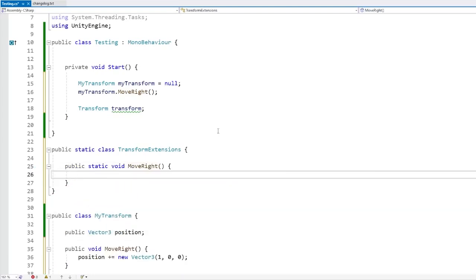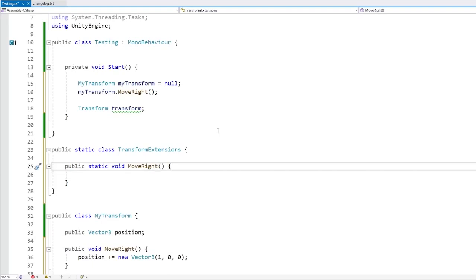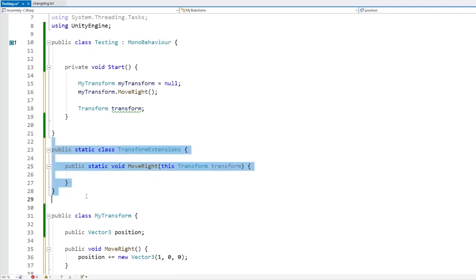And finally, the third rule: inside the parameters, the very first parameter needs to have the this keyword. It needs to have that and then be the parameter of the type that you want to extend. In this case, we want to extend the transform type, so let's put Transform like this. And if that works, this is now a valid function extension.